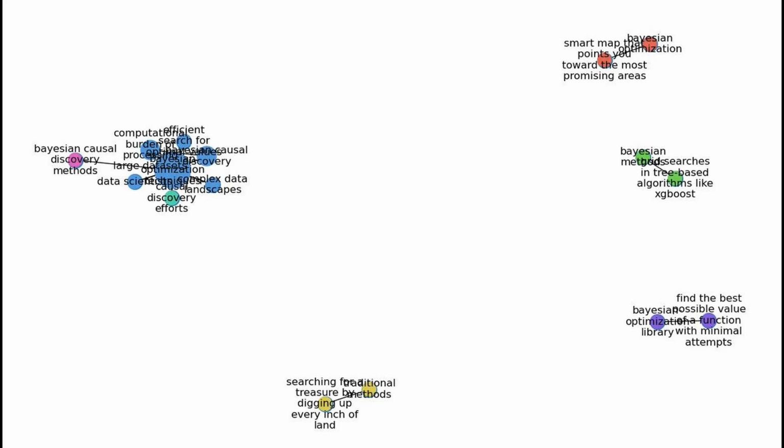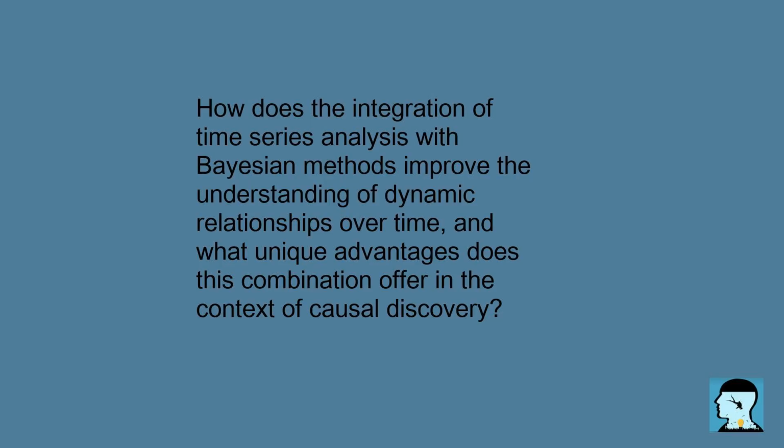In summary, just as a skilled treasure hunter uses intelligent tools to locate treasure more efficiently, Bayesian optimization techniques enable researchers to navigate complex data landscapes more effectively and enhance their causal discovery efforts. How does the integration of time series analysis with Bayesian methods improve the understanding of dynamic relationships over time? And what unique advantages does this combination offer in the context of causal discovery?